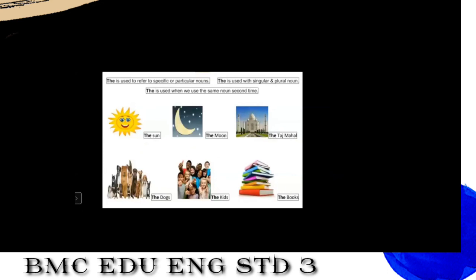So what will we say? The dogs. Now after dogs, the kids. Yes, because we are talking about plural. So the kids, the books. Yes, see there are lots of books. So which article will we use here? The books.